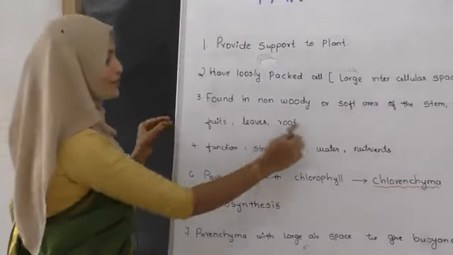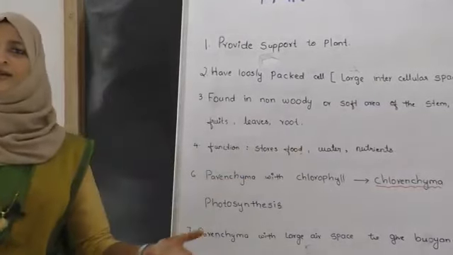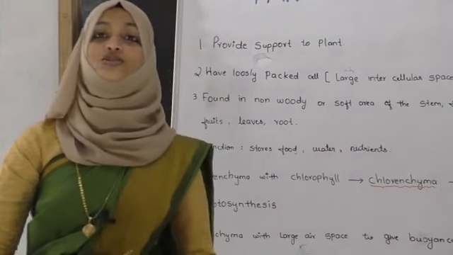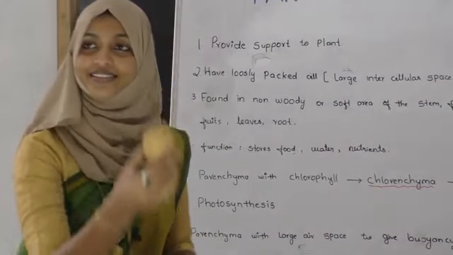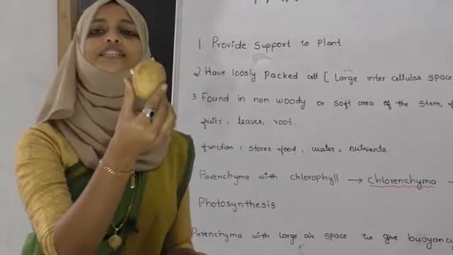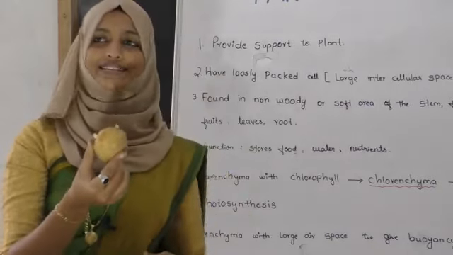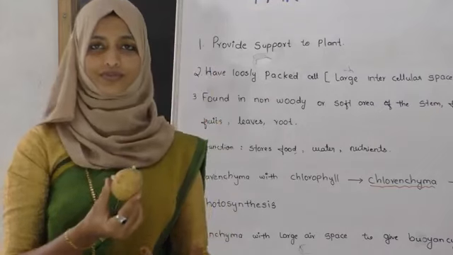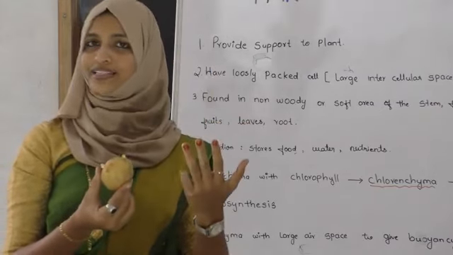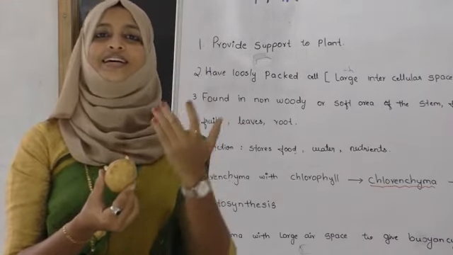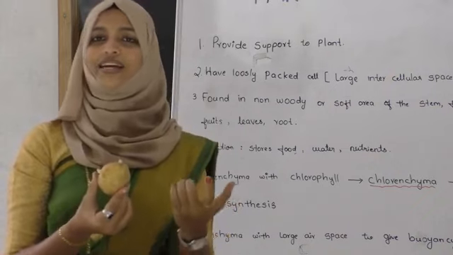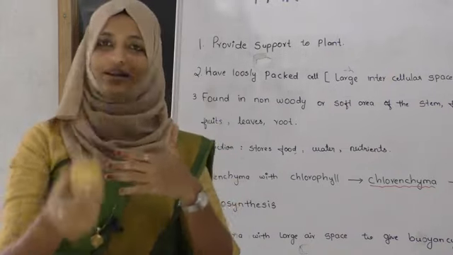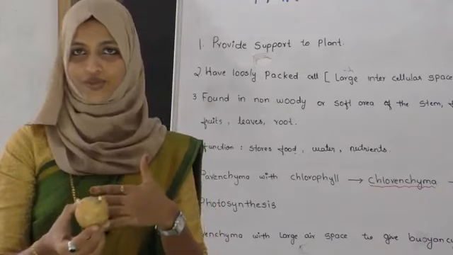Now there will be a confusion. Stores food. Which part of the plant is storing food? See here, potato is a simple example. Can you give other examples? The parts of plants which store food items. What are those? Beetroot we can say. Carrots we can say. Any other example? Radish we can say. Potatoes, all those things. So find out more and more examples for this one.